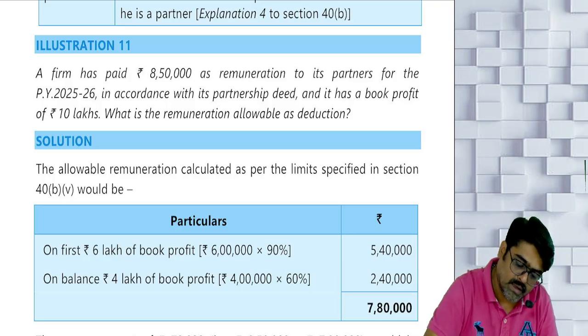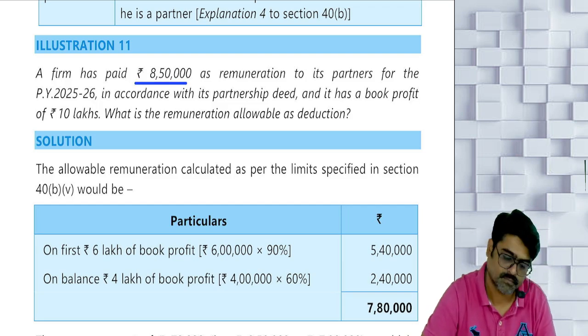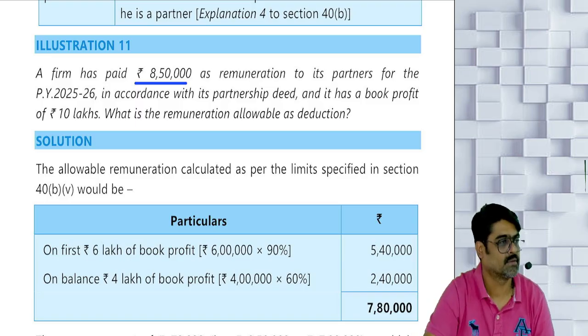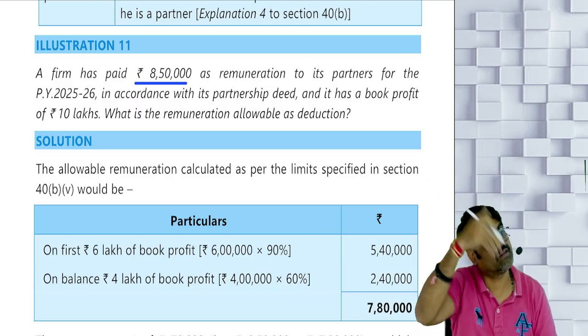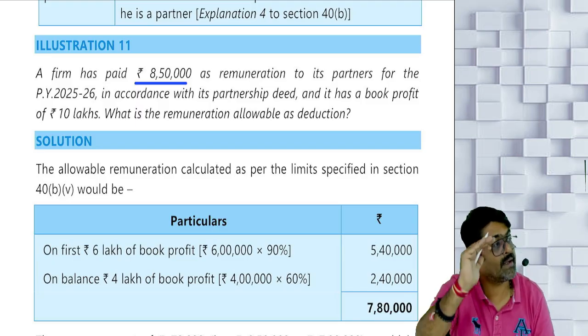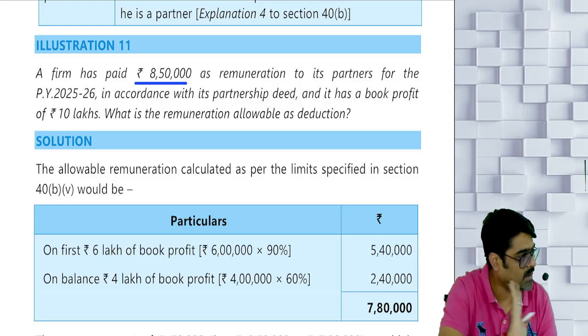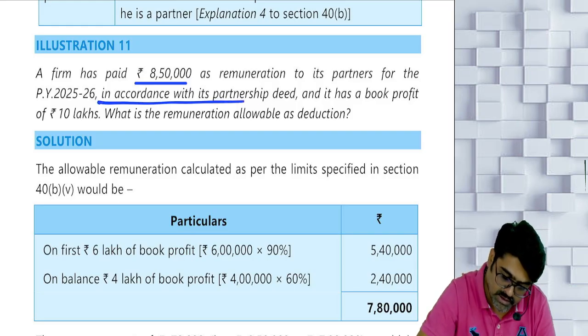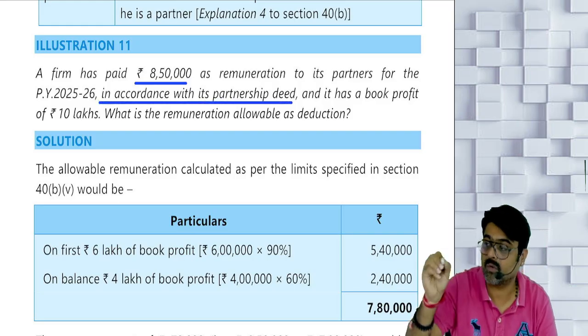A firm has paid a certain amount as remuneration to its partners for the previous year. This is the actual remuneration paid. Now you have to check the limit. If the limit is higher, then this amount will be fully allowed. If the limit is lower, then the remuneration up to the limit will be allowed. Now, this is in accordance with the partnership deed, meaning this amount was authorized by the deed.